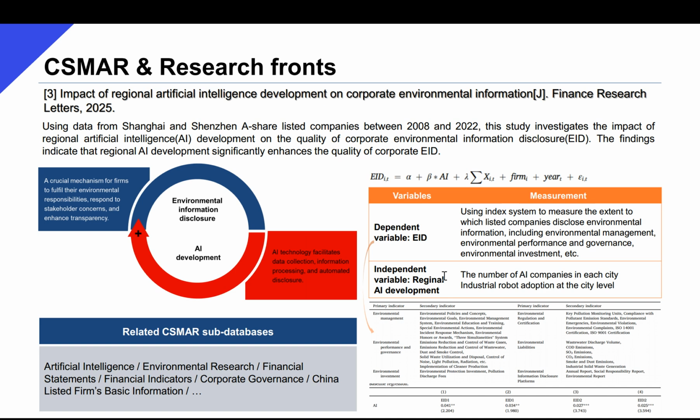And the study replaces the independent variable with industrial robot adoption in a robustness test, data for which are also available in Artificial Intelligence. The findings indicate that regional AI development significantly enhances the quality of corporate environmental information disclosure.